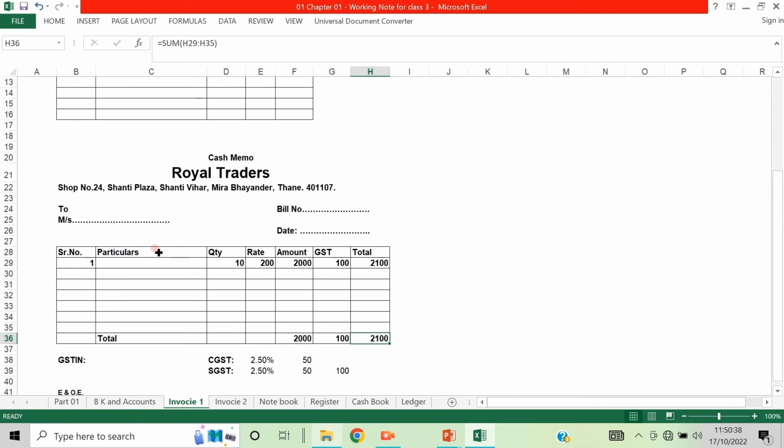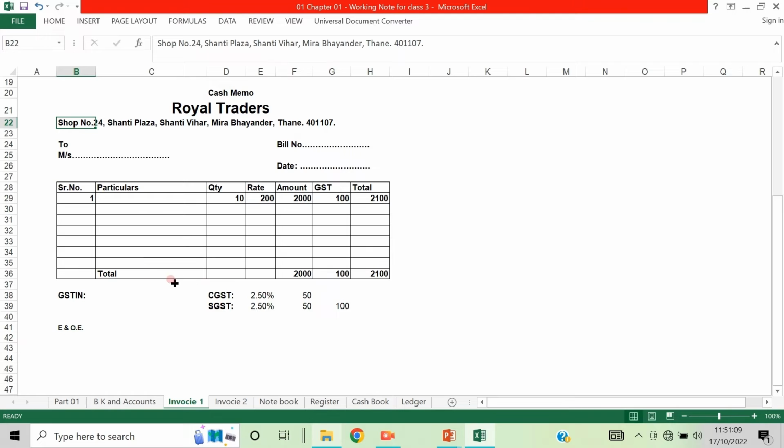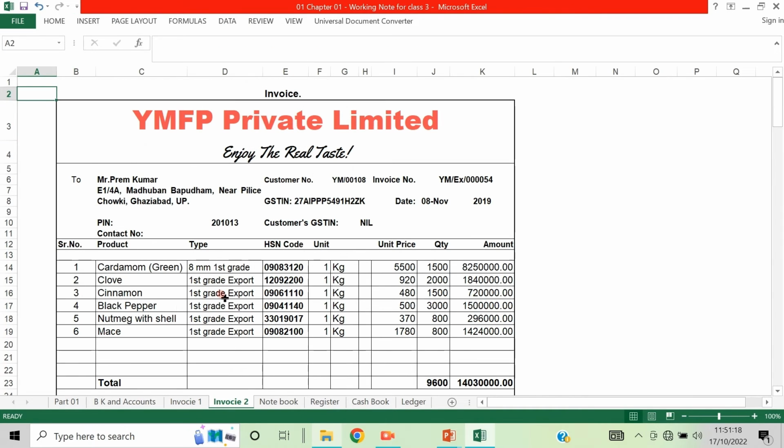What does a cash memo mean? Cash memo means any material you are buying, you are paying cash immediately, or if a business unit is selling, they get the money immediately. On that basis a cash memo is issued. So this is a valid thing. Yes, this is a valid thing. There is a proper address, there is a bill number, there is a GST number. So this is in proper order. So this is an invoice, a bill or cash memo. Now I will just show you an invoice.